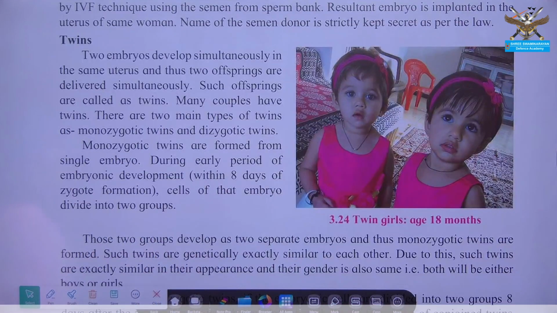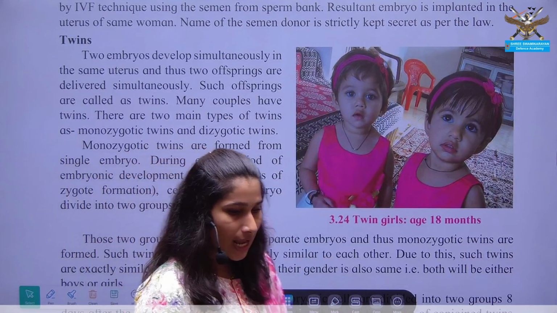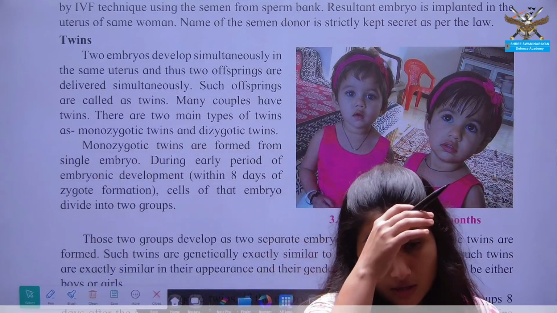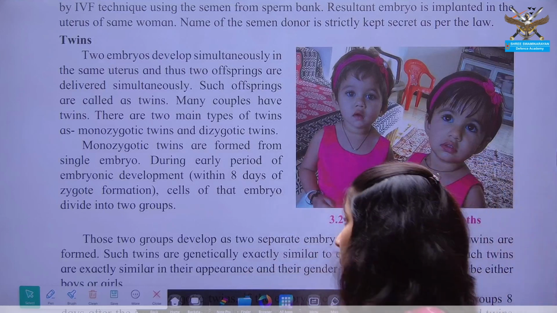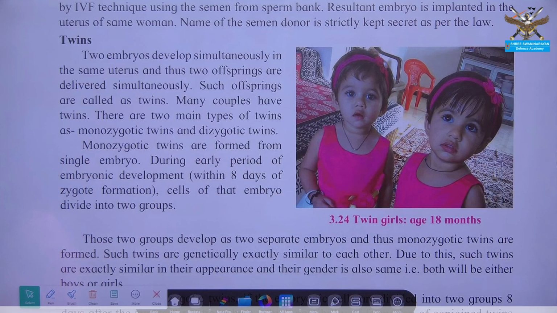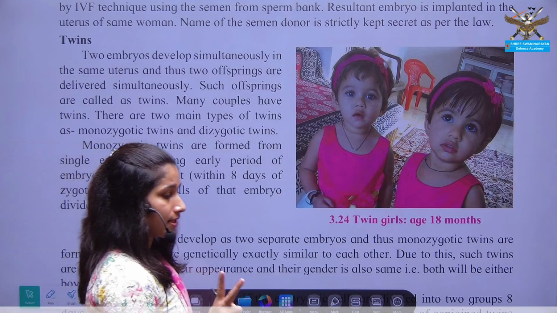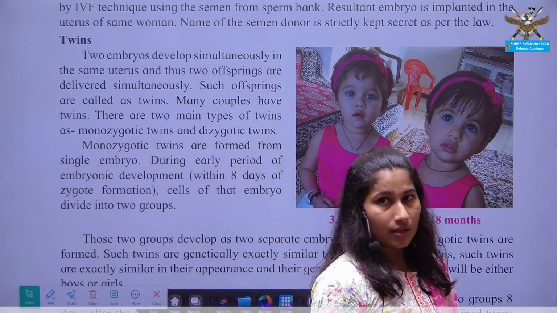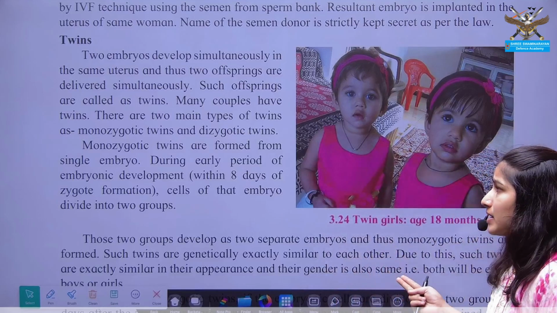Okay. Twins, you must have seen nowadays that most parents are having twins, right? How is this twin pregnancy seen?